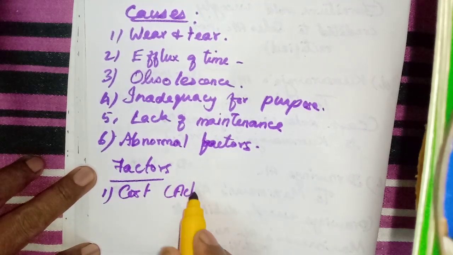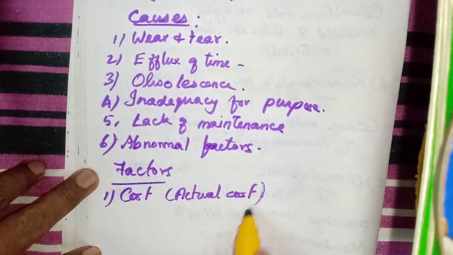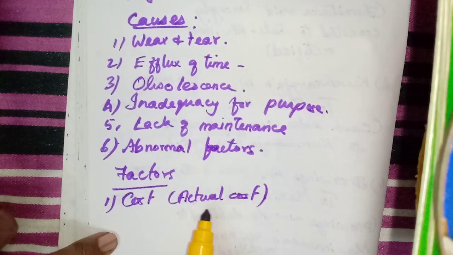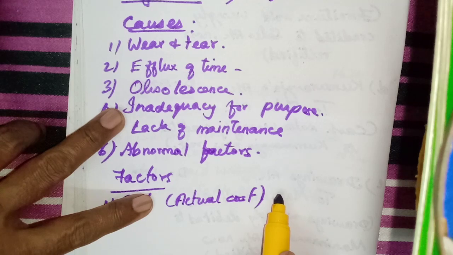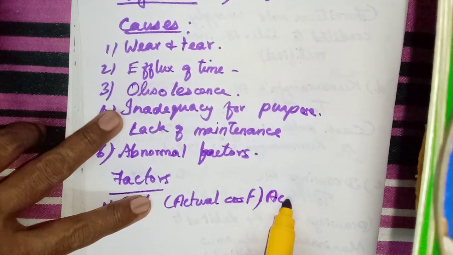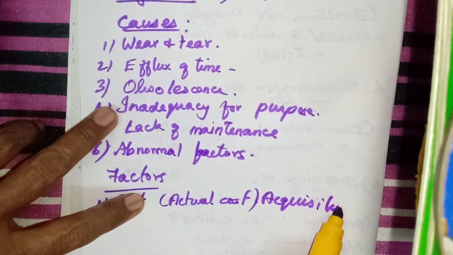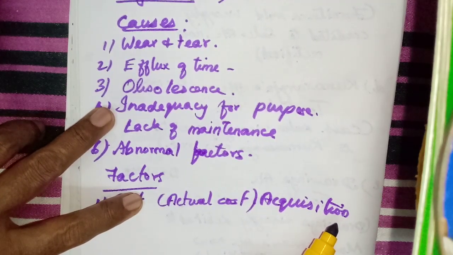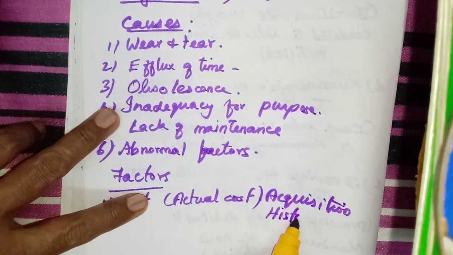Actual cost or total cost. So you should listen carefully here. The total cost means we can say the acquisition cost. That means the purchasing price. Acquisition means purchasing. Acquisition cost, or we can say the historical cost, purchasing price.